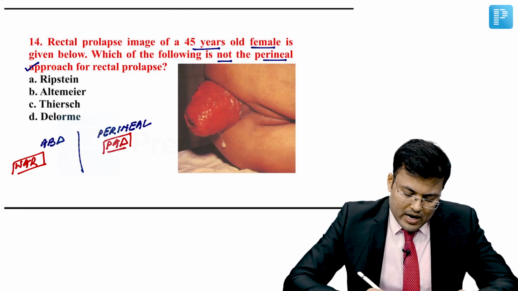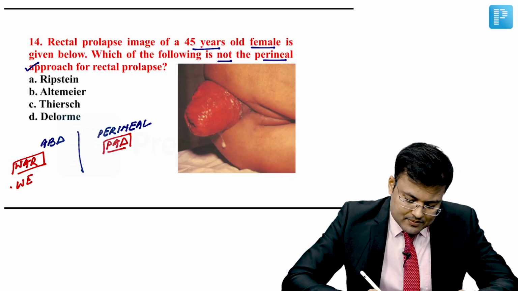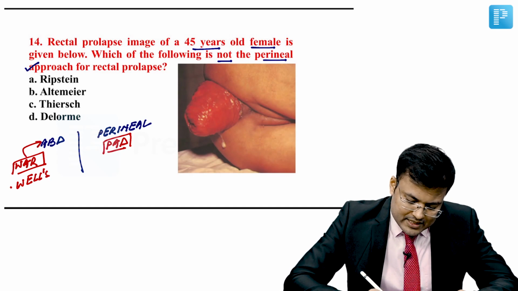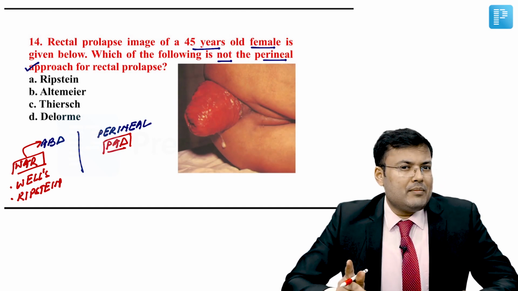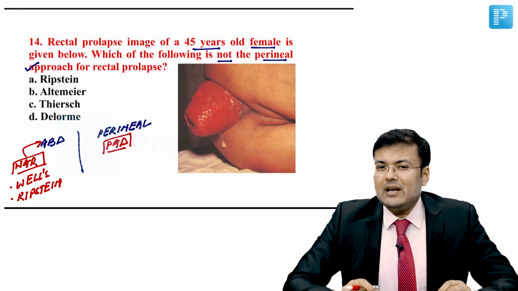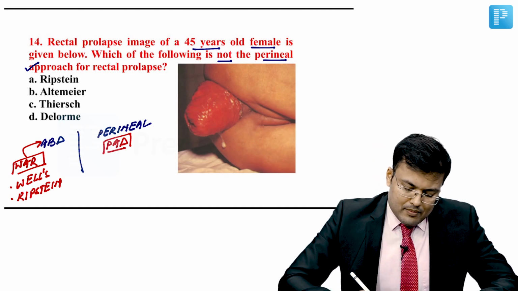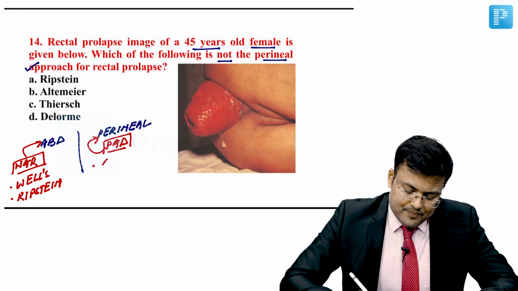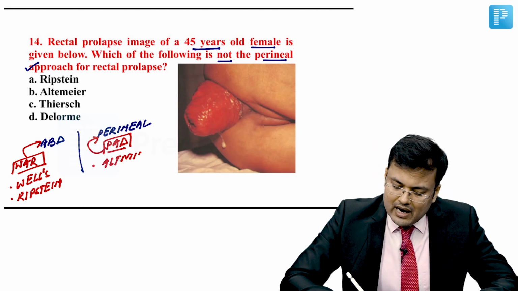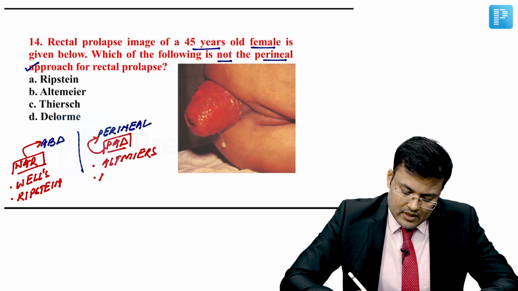VAR: V means Wells, A means abdominal, R means Ripstein. So Wells and Ripstein are abdominal. PAD: P means perineal, A means Altemeier's, and D means Delorme.